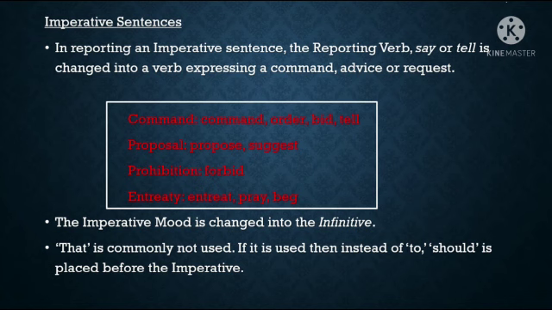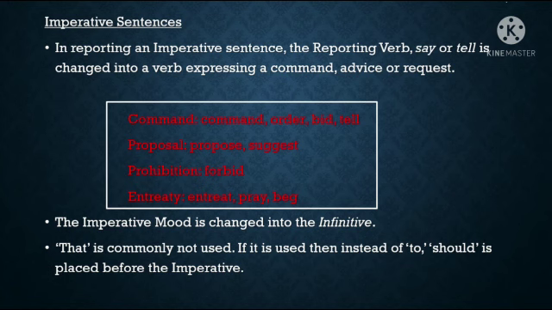The next one is imperative sentences. In reporting an imperative sentence, the reporting verb say or tell is changed into a verb expressing a command, advice, or request. See the box. Command: if it's a command, you have to use the word command, order, bid, or tell.